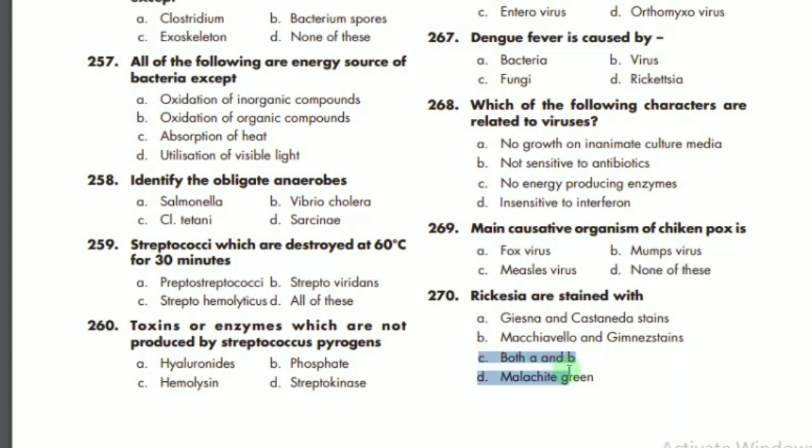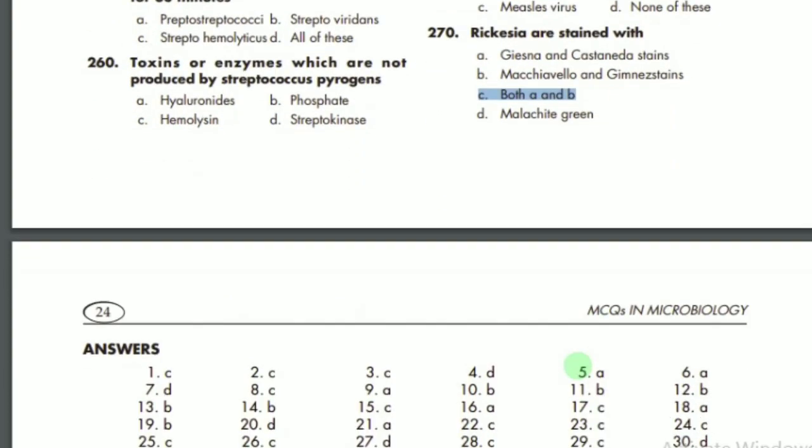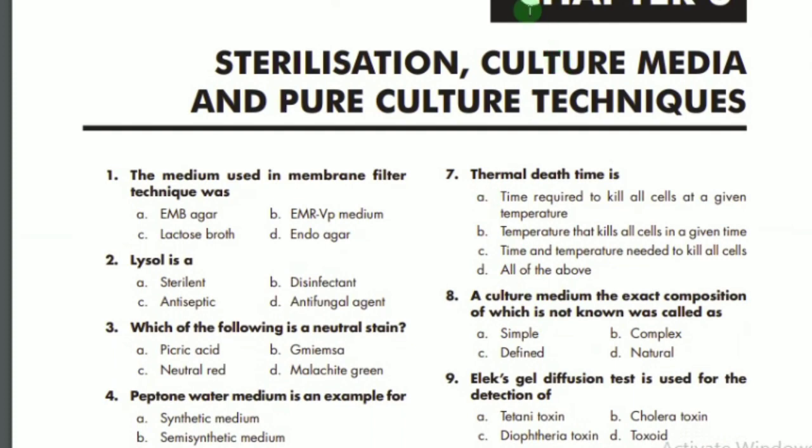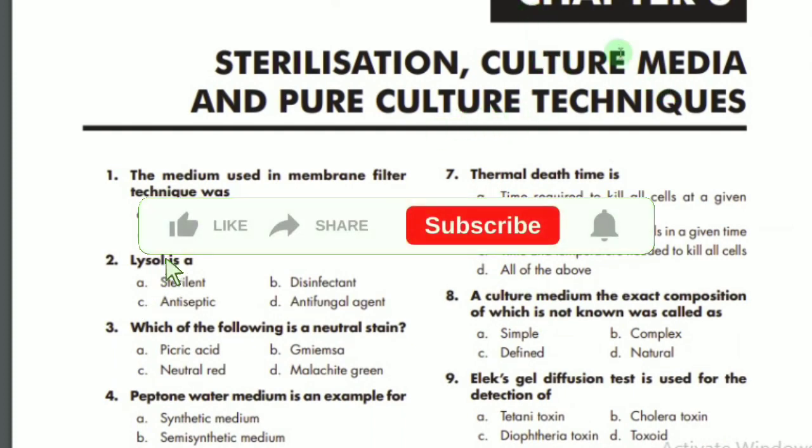So that's all about the MCQs related to chapter number 2, bacteria and gram stain. Inshallah, in the next video lecture we are going to see the MCQs related to sterilization, culture media and pure culture technique, means chapter number 3. We are going to see the MCQs of chapter number 3.